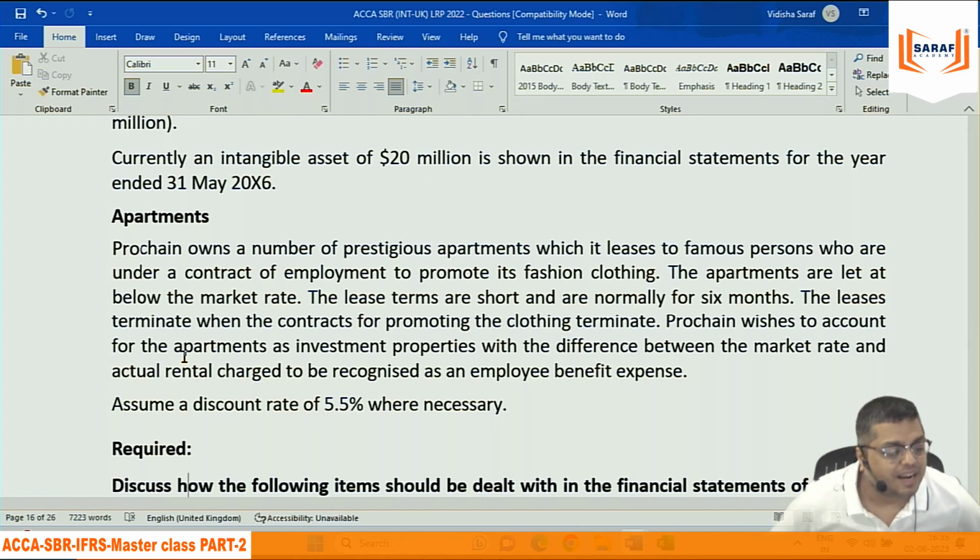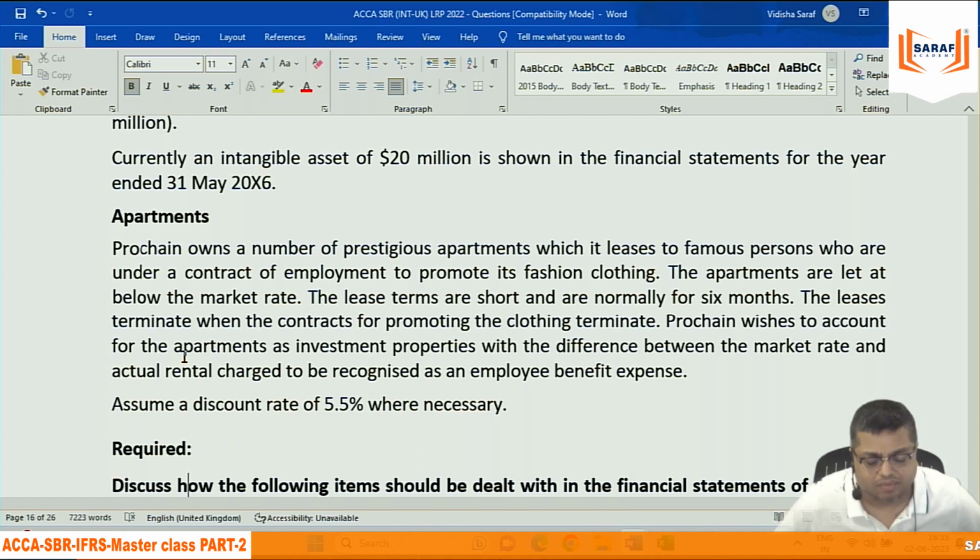The apartments are let below the market rate. So 10,000 is the rate, we are giving to the employee for 8,000. The lease terms are short and are normally for 6 months. The leases terminate when the contract for promoting the clothing terminates. P wishes to account for the apartments as investment properties.